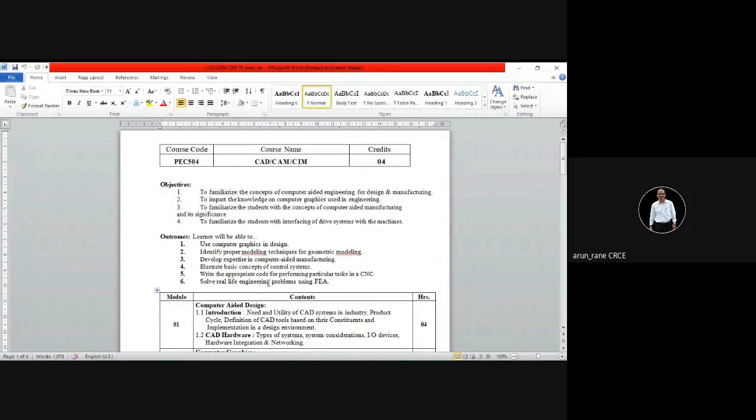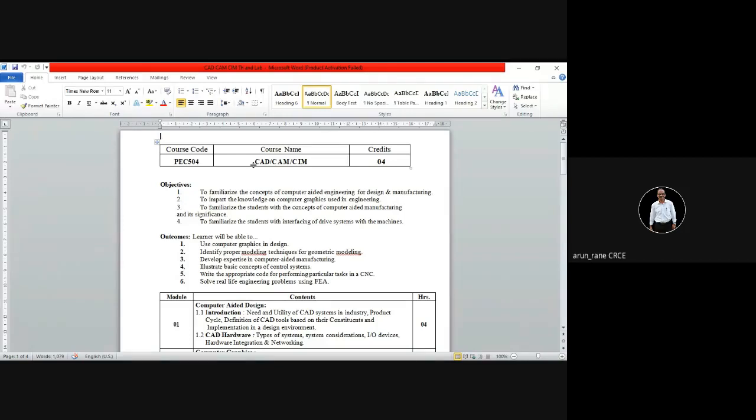If you are familiar with programming, then you will be familiar with the codes used for programming. You must have a little idea about CAM, and how to use finite element analysis in solving real life engineering problems.